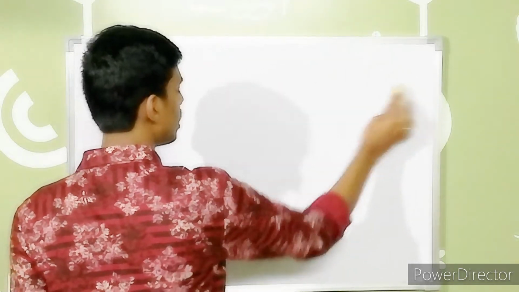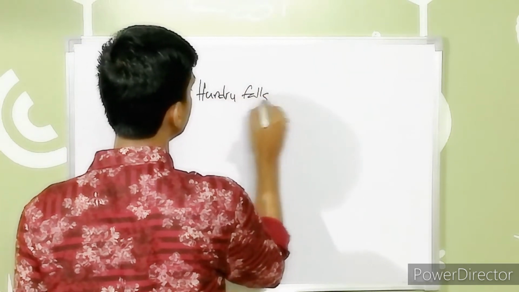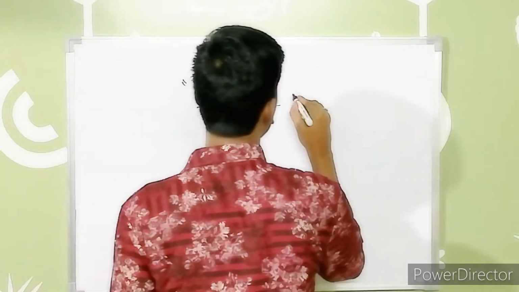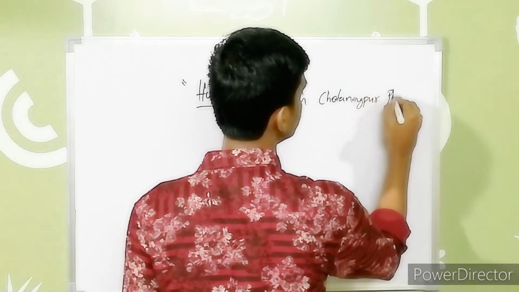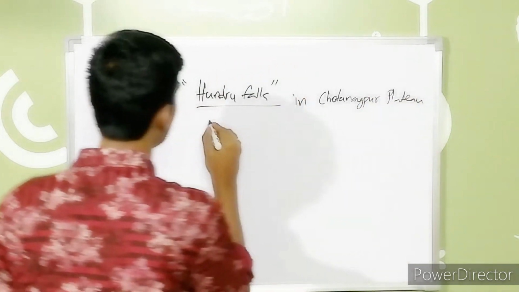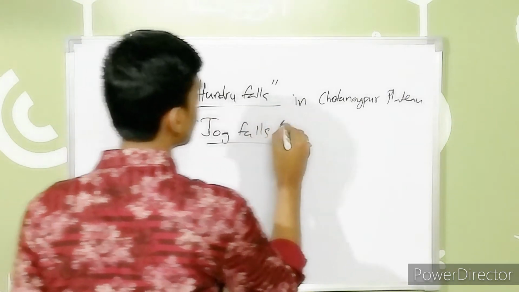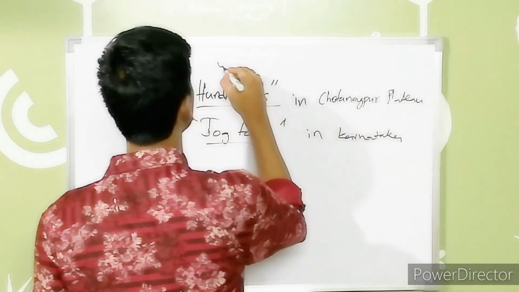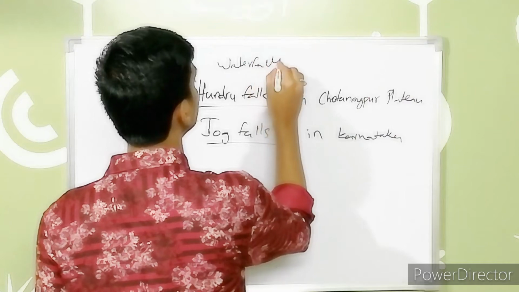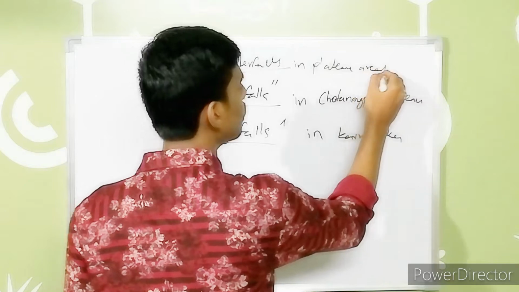The best examples are the Hundru Falls, present in the Chota Nagpur Plateau, and similarly the Jog Falls present in Karnataka. These are the best examples for waterfalls that exist in plateau areas.